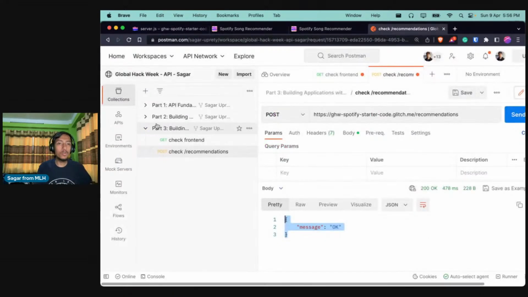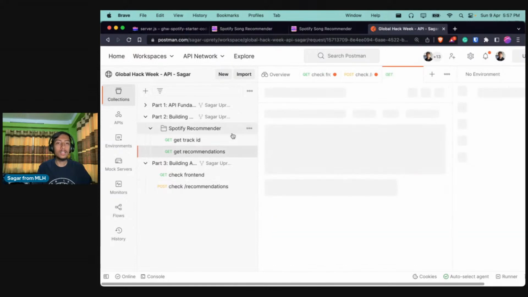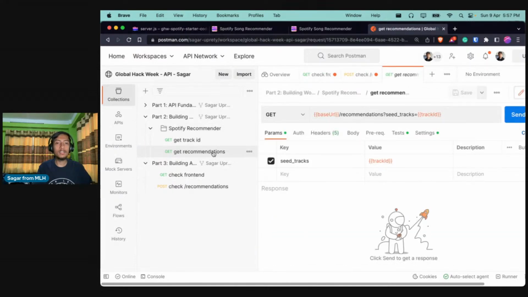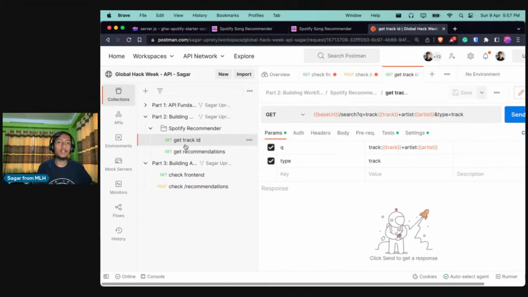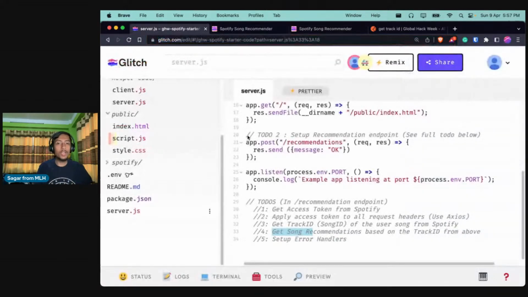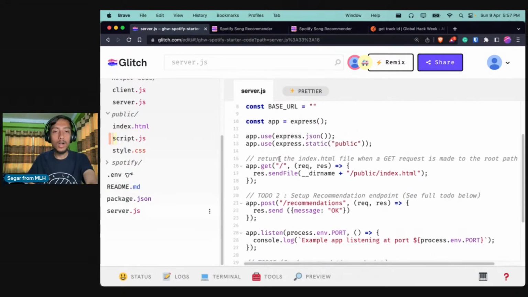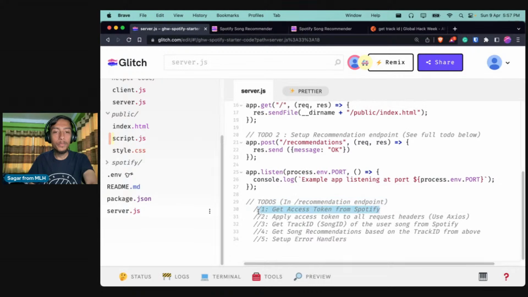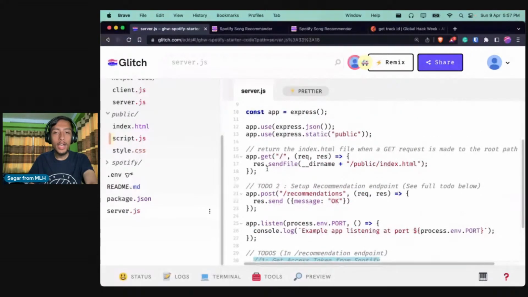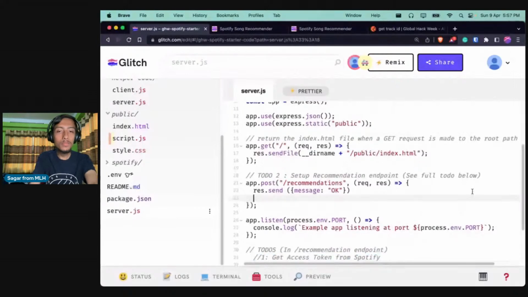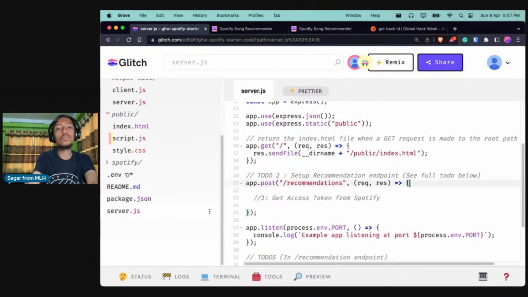So over here, if you go to part two, that is what we did, right? In the get recommendations API, we passed in the track ID, and for the track ID, we passed in the name of the track and the artist. So that is what we will be doing here as well, but in code. So let's do that. The first step is to get the access token from Spotify. So let me just cut that, or perhaps copy. I'll copy this over here, and in the recommendations inside the post method, I will do whatever is needed over here.